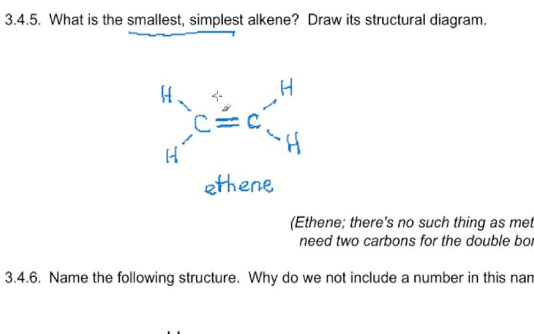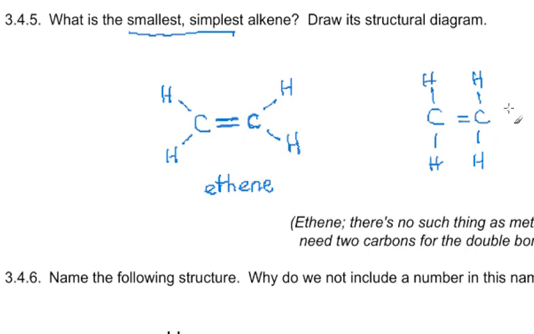In other words, the shape around each of these carbons is trigonal planar. Roughly 120-degree angles here. If you're going quick and you do this, not super wrong, but misleading and not as close to the truth as this is.